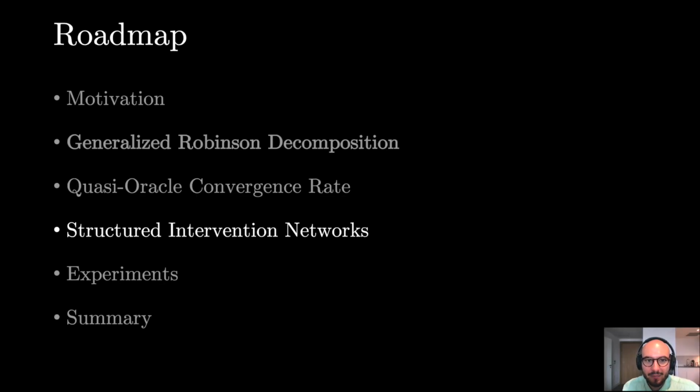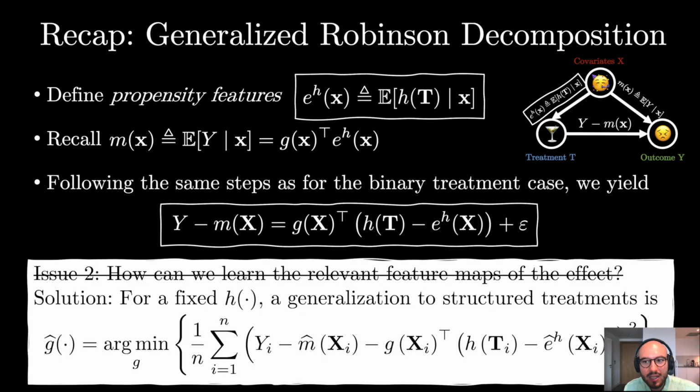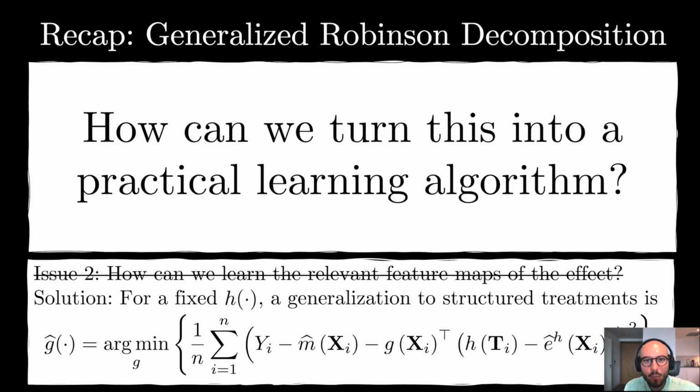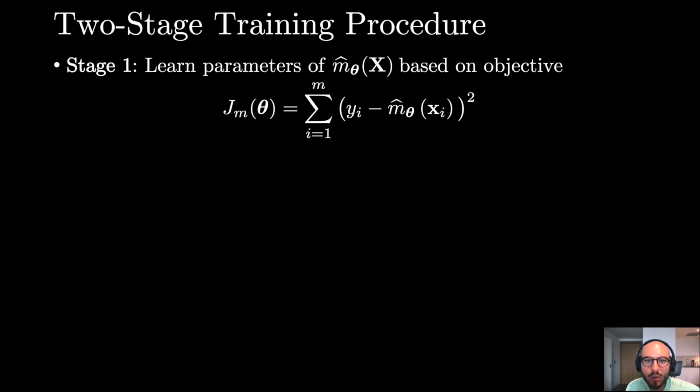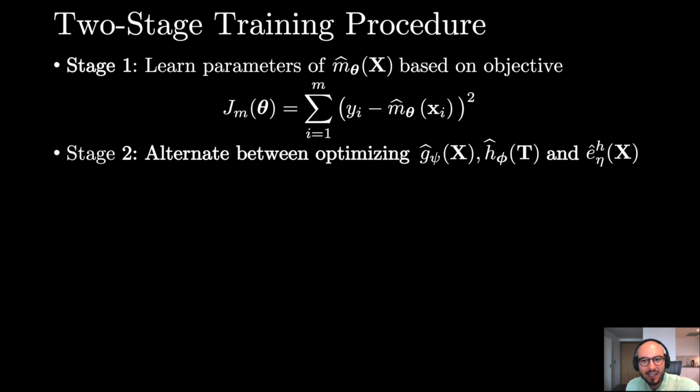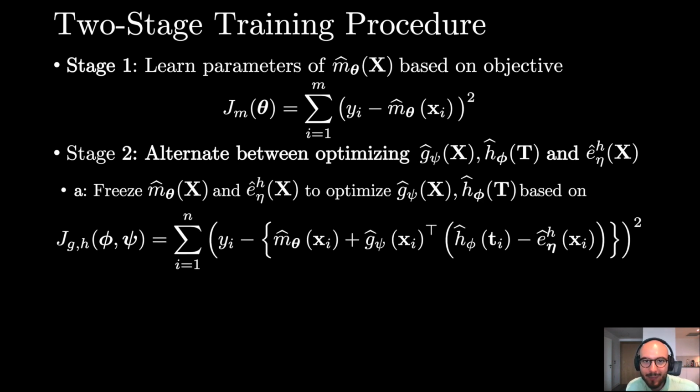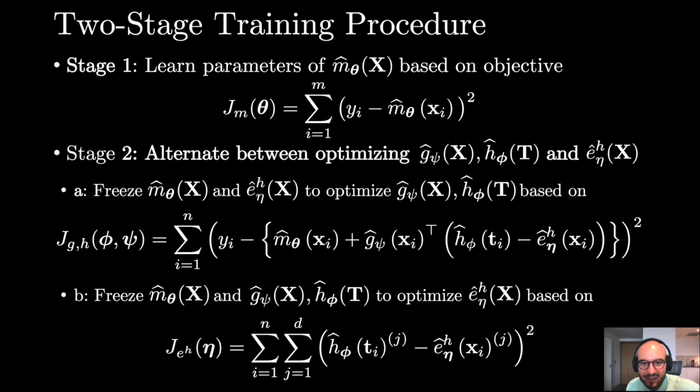Thank you, Yu-Chen. As a recap, we got this trainable objective over here, where we fixed the functional over the treatments. Now, how can we turn this into a practical learning algorithm? We propose a two-stage training procedure. In the first stage, we learn only the conditional mean outcome model based on a least squares objective. In the second stage, we alternate between optimizing the covariates and treatment feature maps and the propensity features model. In the first sub-step, we only optimize the feature maps and freeze the other models. In the second sub-step, we only optimize the propensity features model.